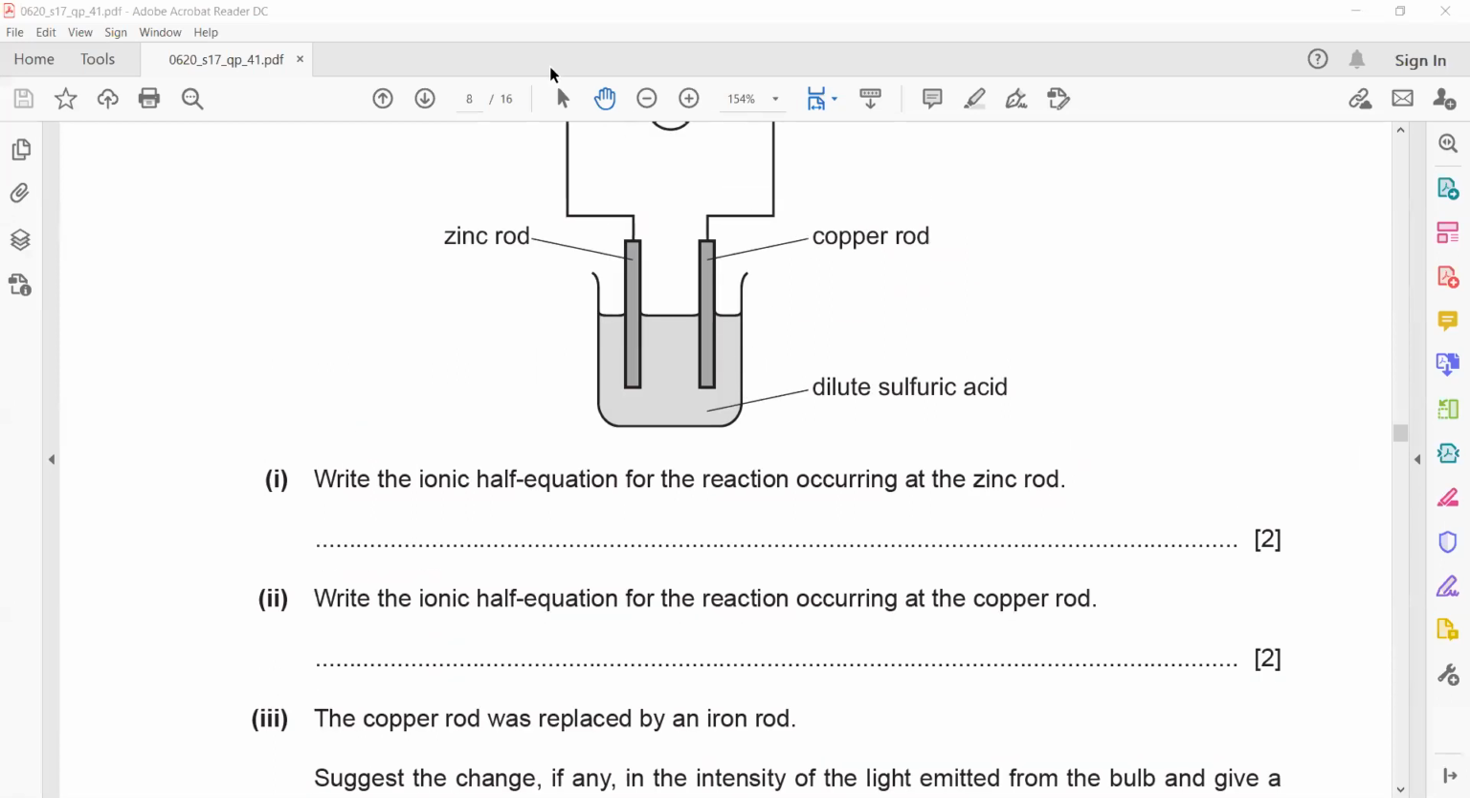How is hydrogen present in the solution? Because it is sulfuric acid. Acids are proton donors, that's why hydrogen ions are there.